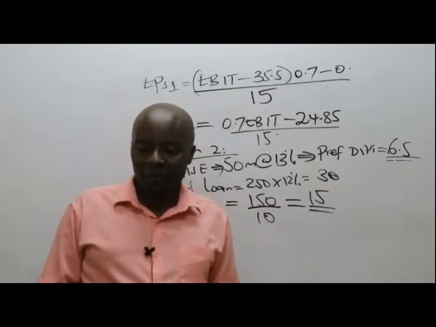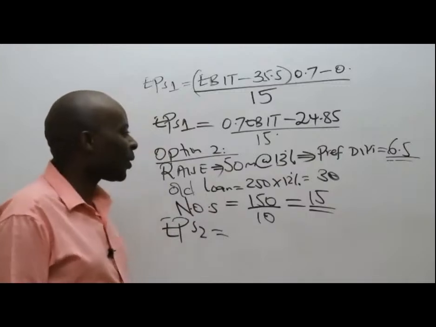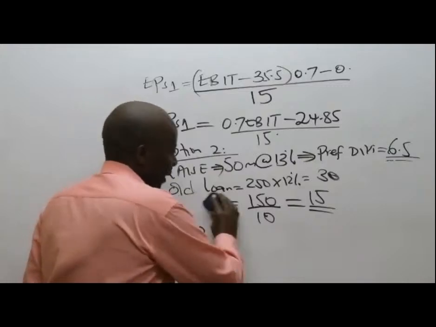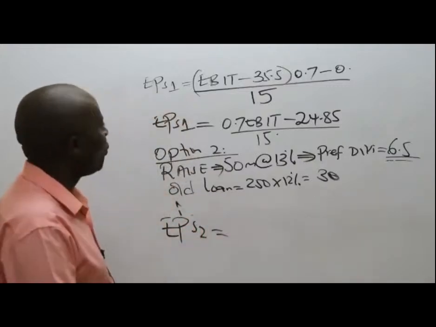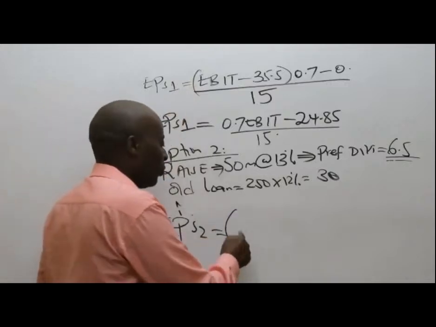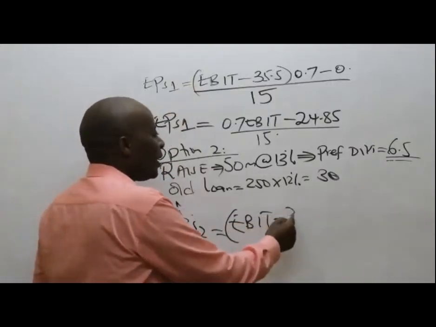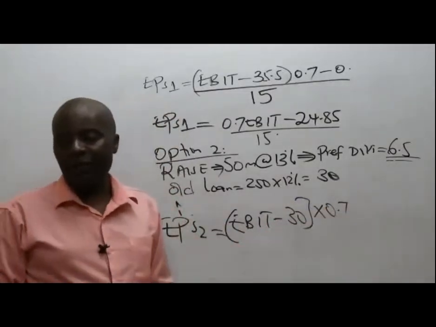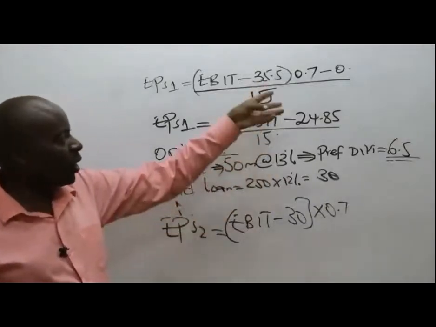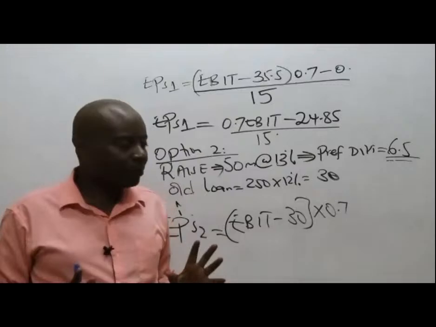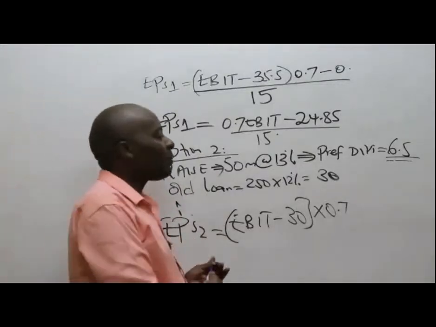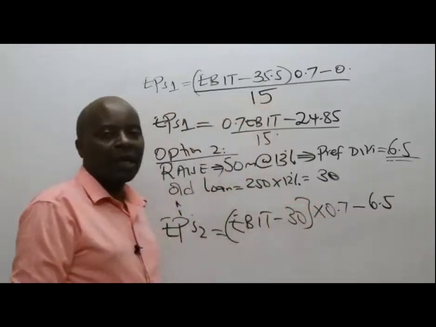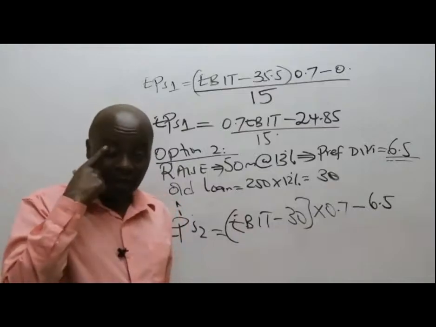Emma has got it correct. Let's see whether the final one goes that way. Now listen, ladies and gentlemen, my EPS2 will be equal to EBIT minus interest of 30, multiplied by 0.7, because of the 1 minus tax thing. 1 minus T gives me 0.7. Minus my preference dividend, which is 6.5.